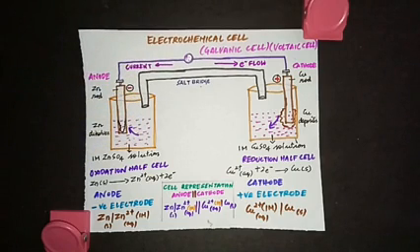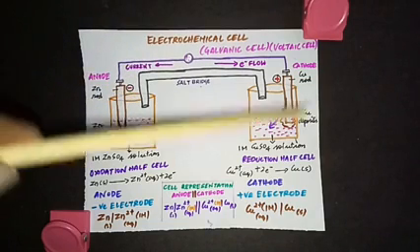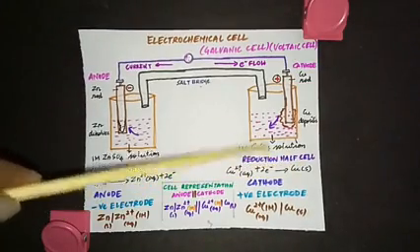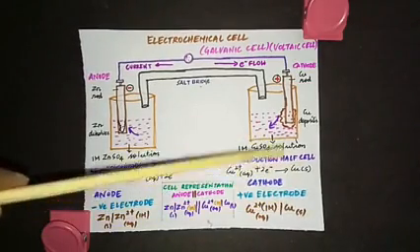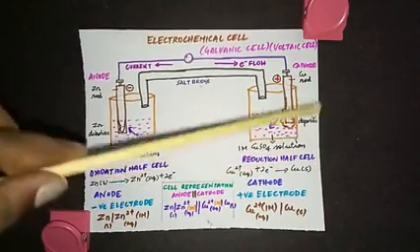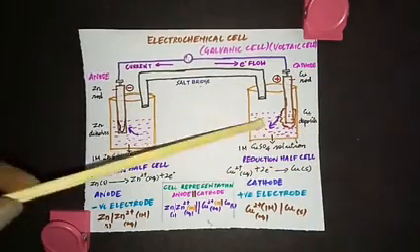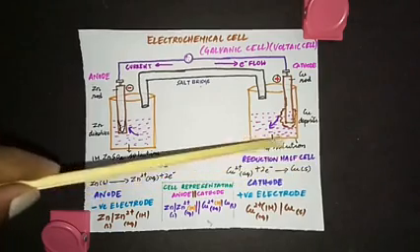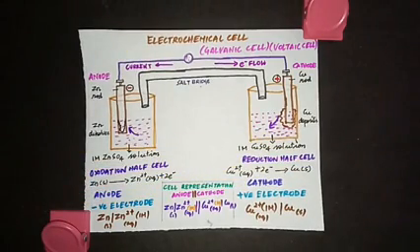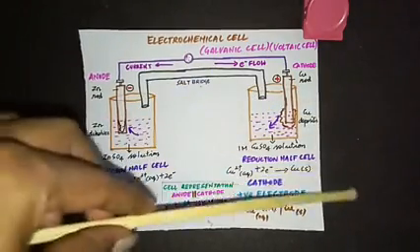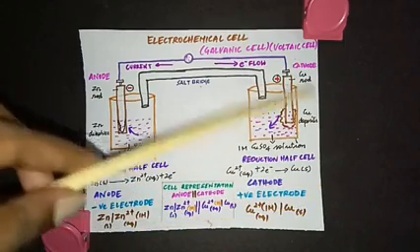Similarly, in the reduction half cell, as the Cu2+ ions are reduced to Cu, the corresponding SO4 2- ions will become free because Cu2+ is changed into Cu. So now who is getting increased in concentration? SO4 2-. Then they will also start concentrating around the cathode. So that will also prevent the flow of incoming electrons.